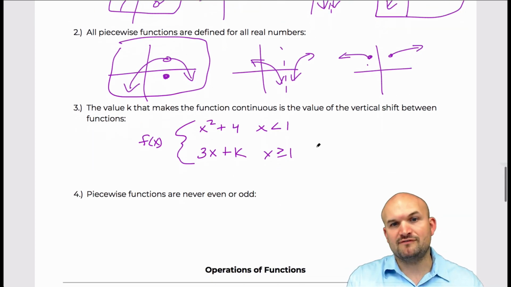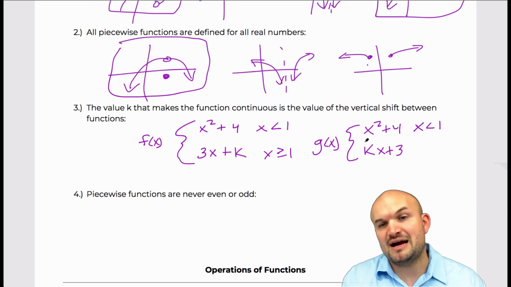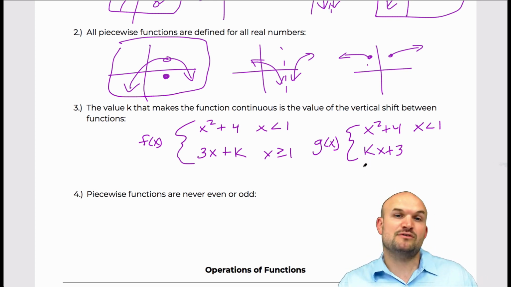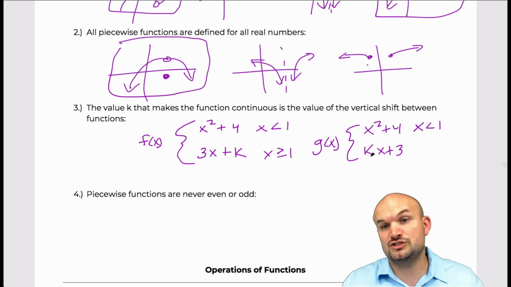And the way a function would look here, if it was not a vertical shift, I'll use a different function. Let's say it's x squared plus 4, same thing, x is less than 1, but now let's put the k here. So kx, let's say plus 3 or something. So now k is representing the slope. So now it's really directed as far as how steep these two graphs need to be